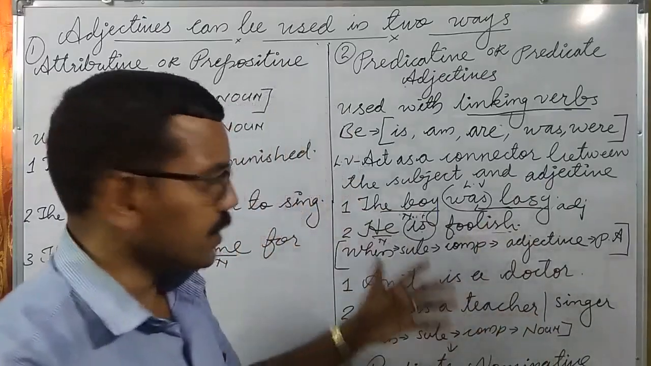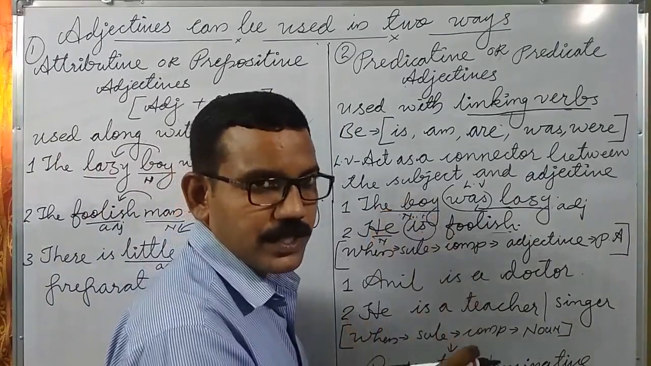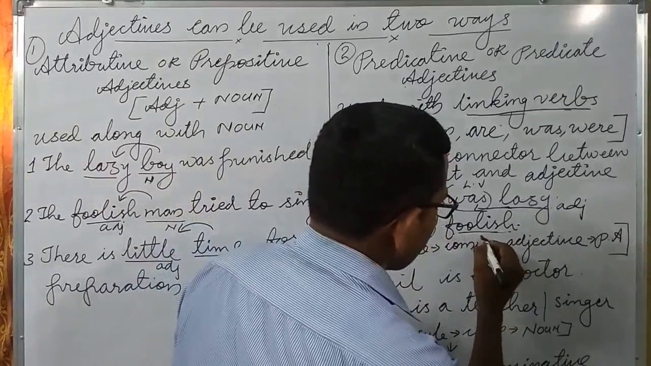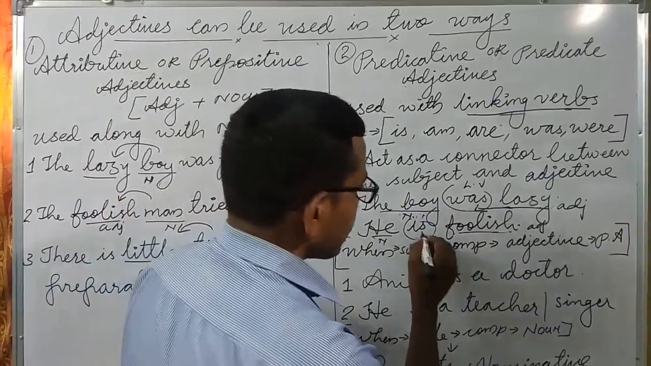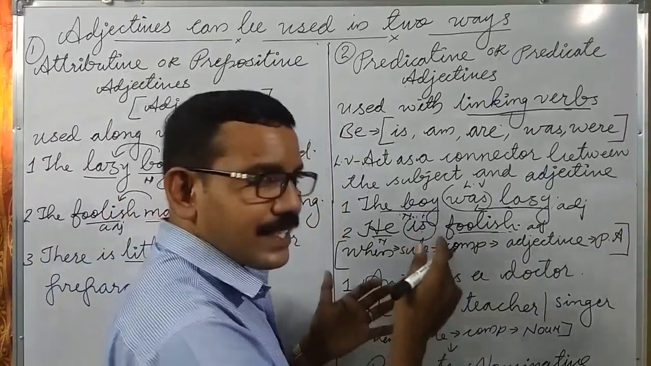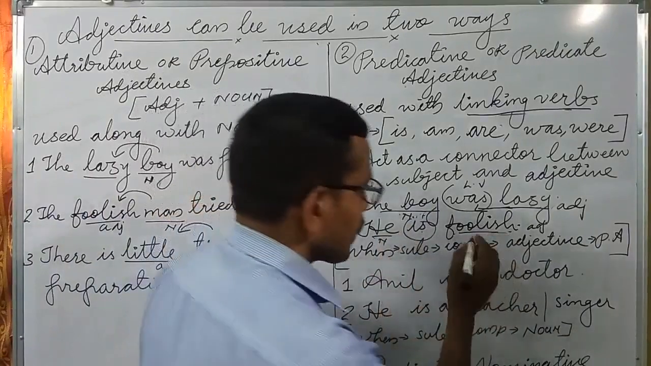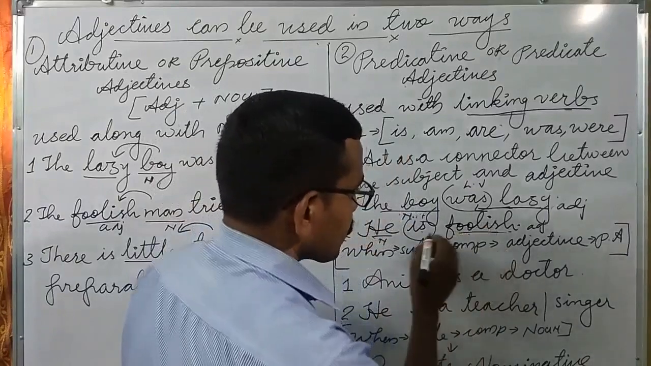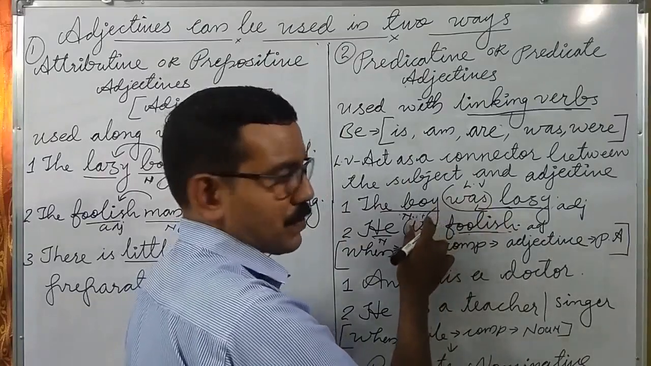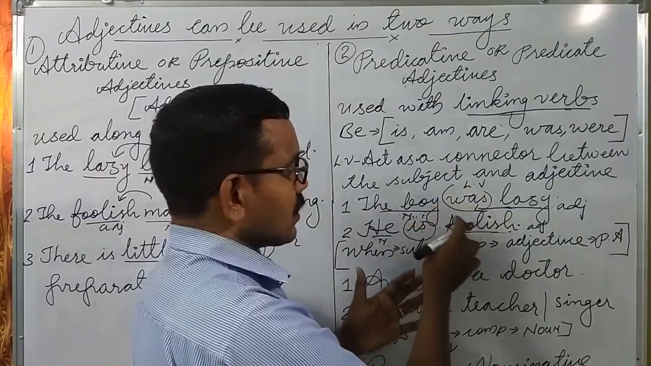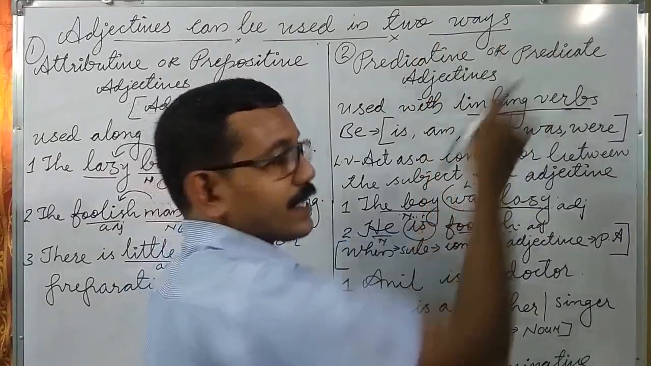Okay, second example. He is foolish. He is a pronoun, and foolish is the adjective. Is is the linking verb. Here is connects the subject and the adjective. Here we can see the adjective is used with the linking verb. Before the adjective we use a linking verb. So these types of adjectives are called predicative or predicate adjectives.